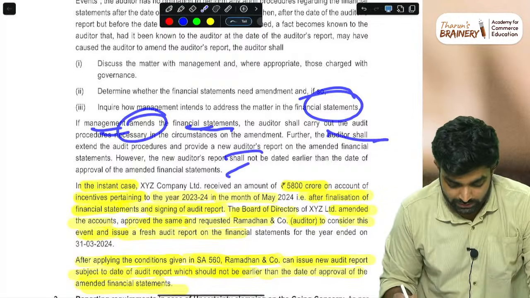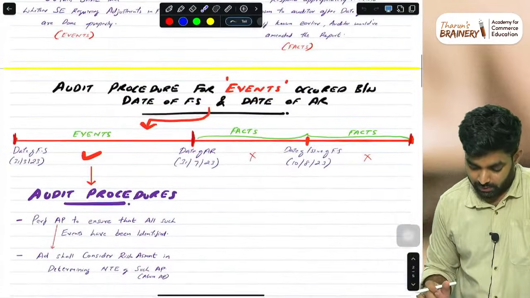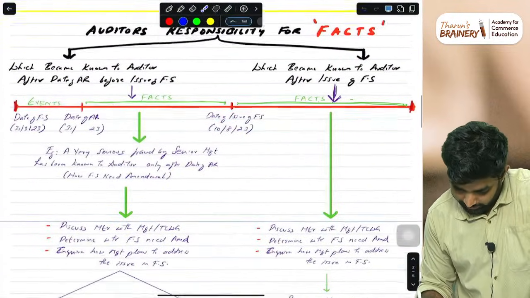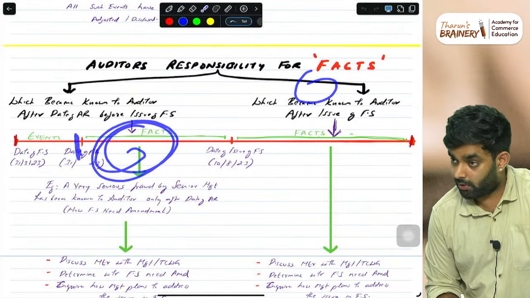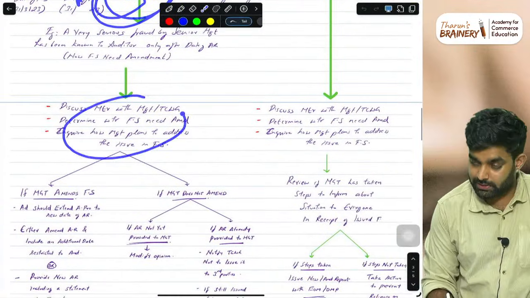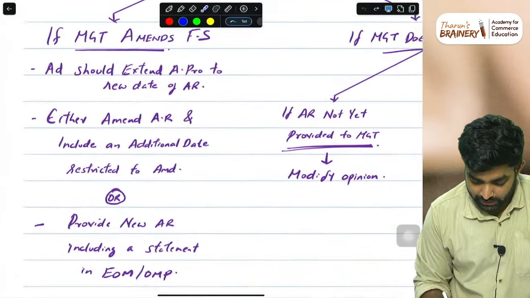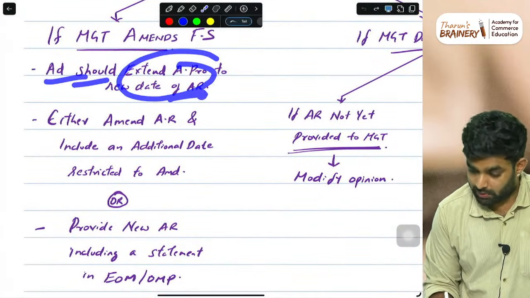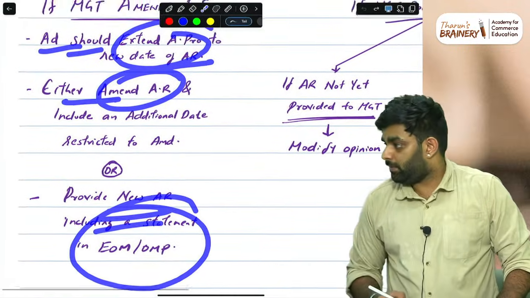So just this chart, the same thing. The audit procedure for the facts which the auditor came to know during this period, after the date of issue of the audit report but before the date of issue of the financial statements. Discuss the matter with the management. If the management amended the financial statements, the auditor should extend the audit procedure to the new thing, and either amend the audit report or issue a new audit report. Same answer.